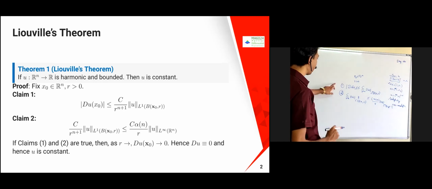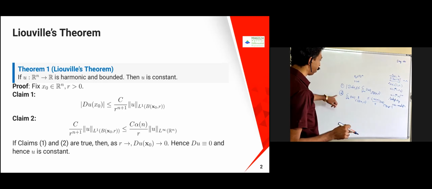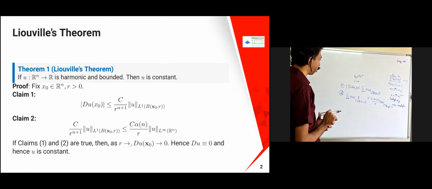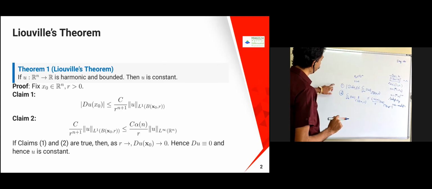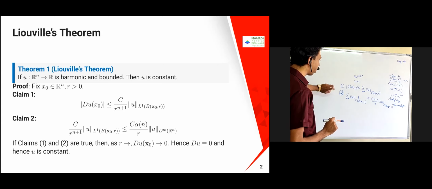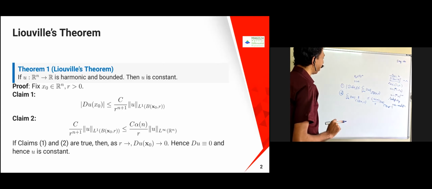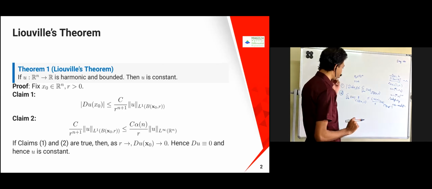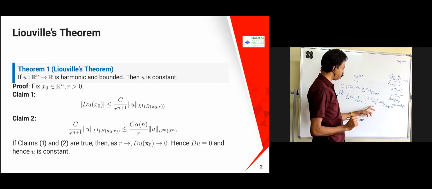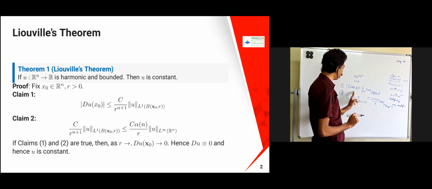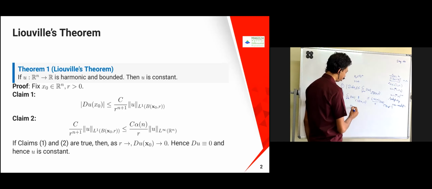I'll prove the first part. The second part I will leave, because it is just two or three lines of proof. So combining these two claims, suppose these two are true, then what will happen as r tends to infinity? This is going to tend to 0. Therefore, Du of x naught is going to tend to 0.